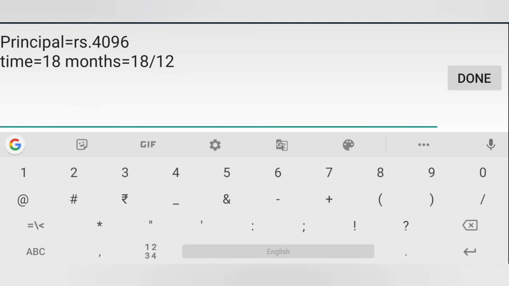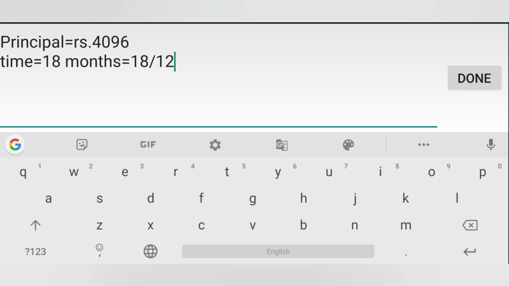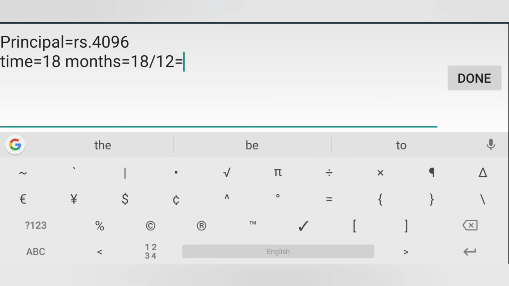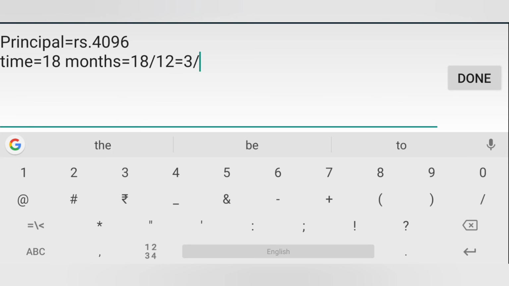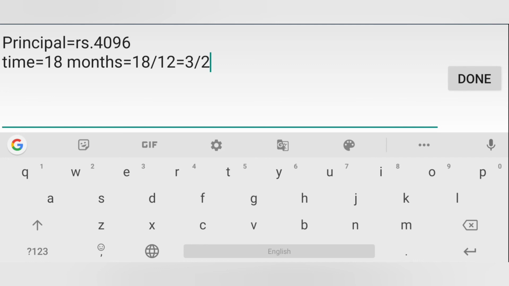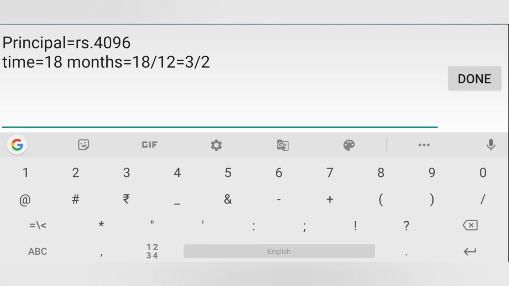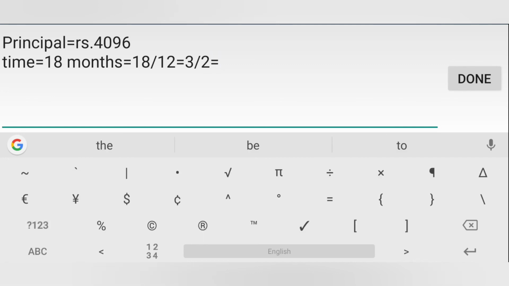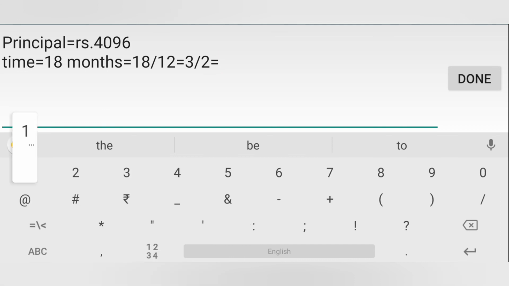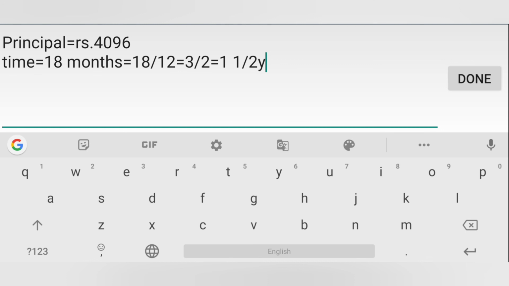After dividing 18 by 12 we get 3/2. Now we can also convert it into mixed fraction. In mixed fraction it will be 1 1/2 years.